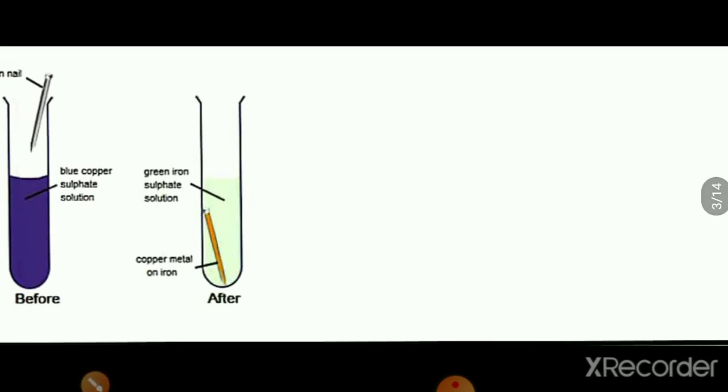Next we look at the examples of displacement reaction. Here, this is a copper sulfate solution. The color of copper sulfate is blue. Then this iron nail is dipped in the copper sulfate solution.